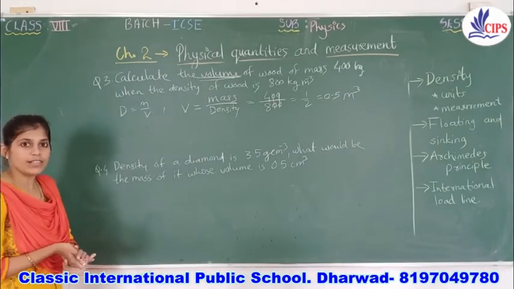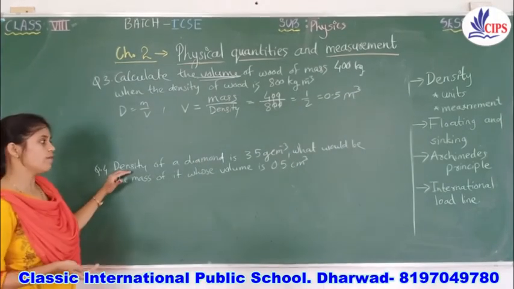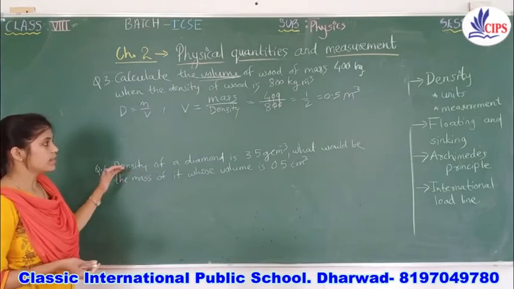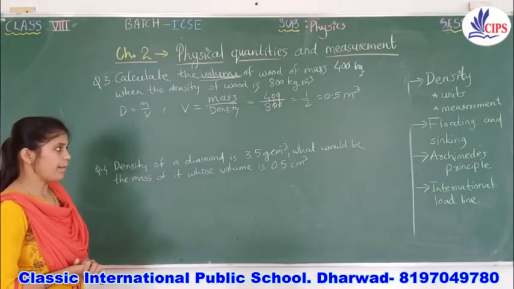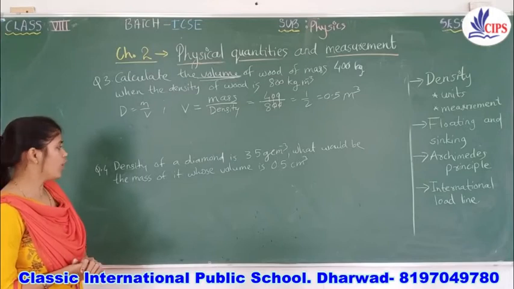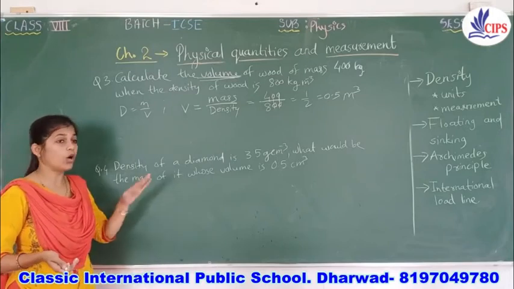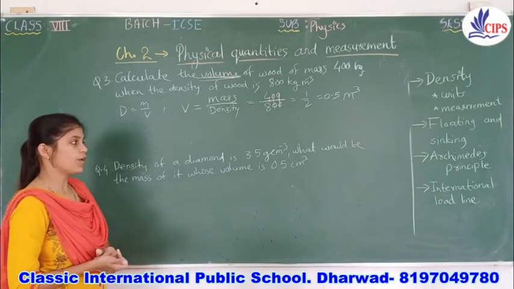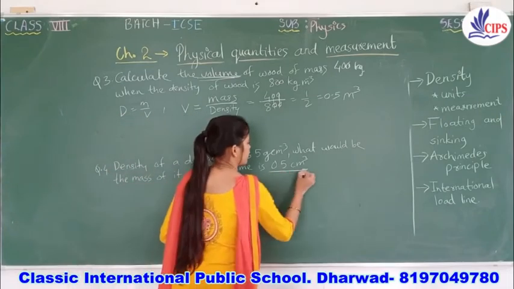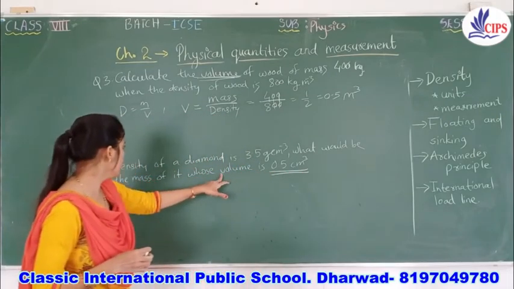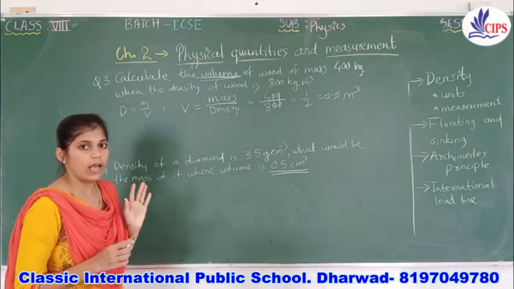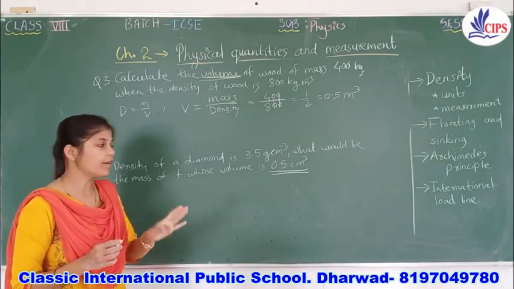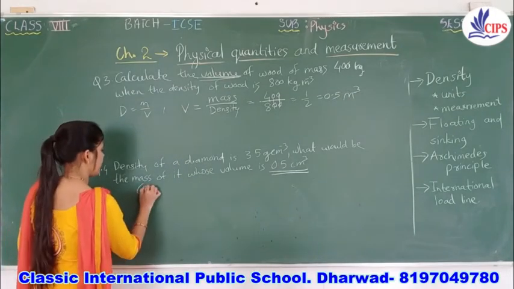Now one more question. Here the density of a diamond is 3.5 gram per cubic centimeter. What would be its mass, whose volume is given as 0.5 cubic centimeter? While solving it, children, don't forget to write the given values everywhere.